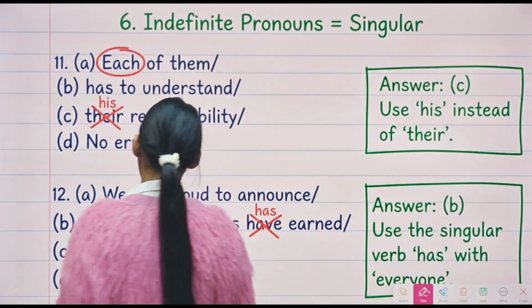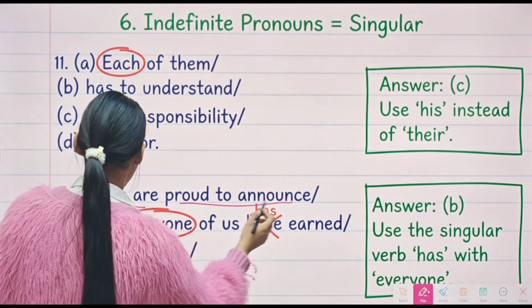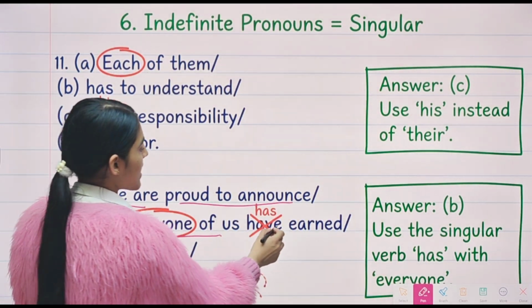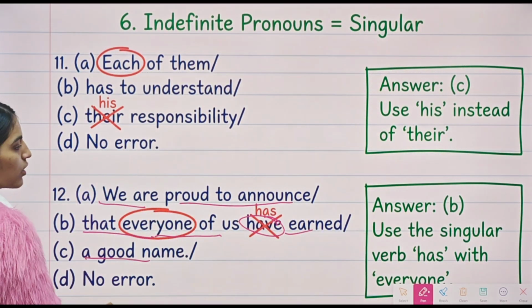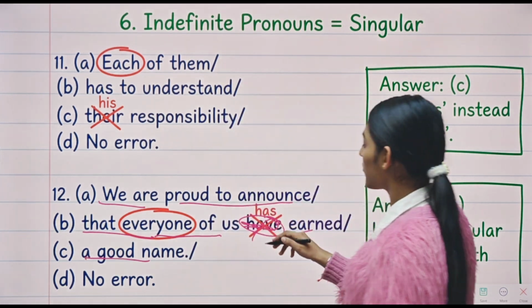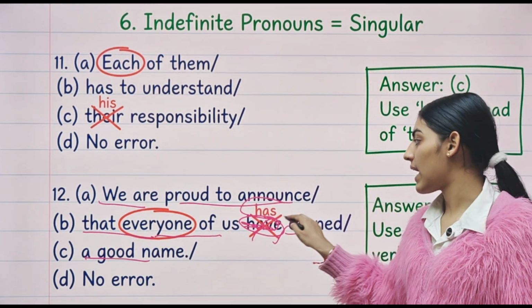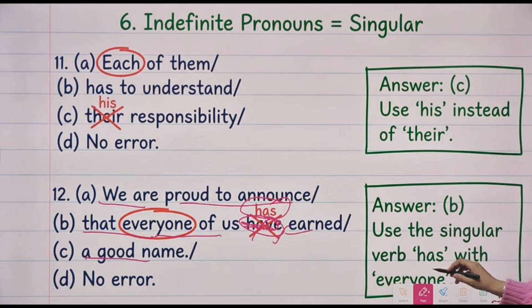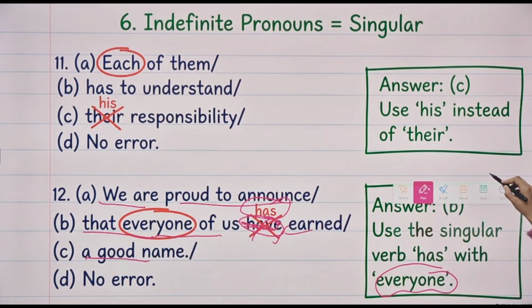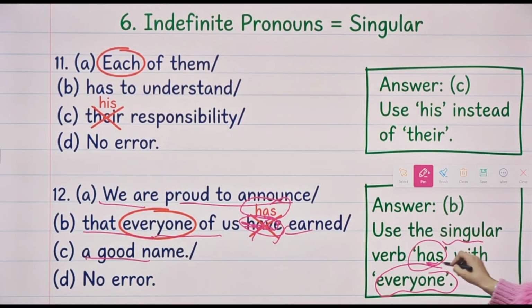Now let's see the 12th question that we have. We are proud to announce that every one of us have earned a good name. So instead of using have, which is the plural one, we will use has. So with everyone, we will use has, the singular form of the verb.